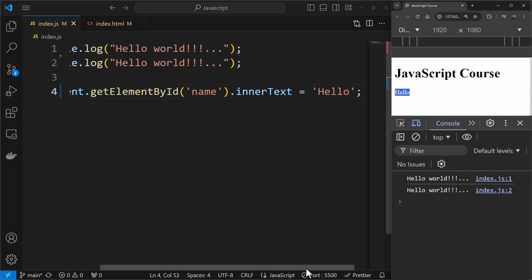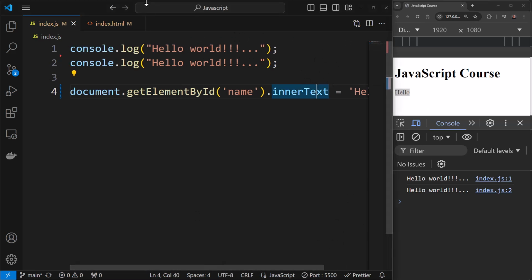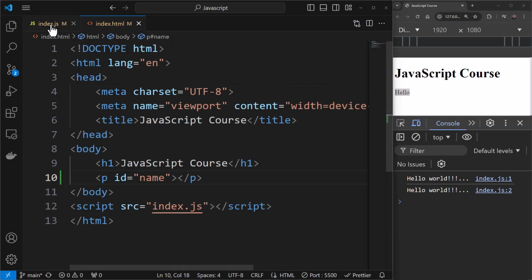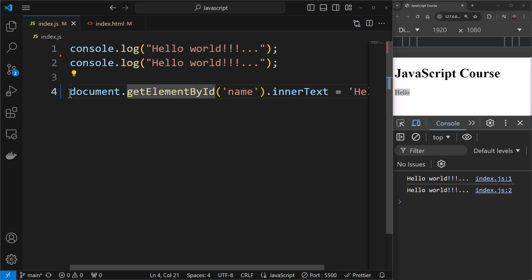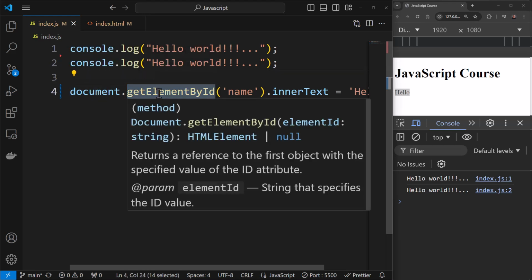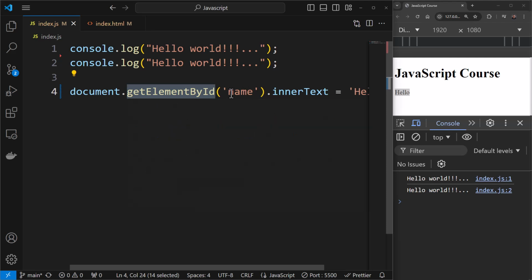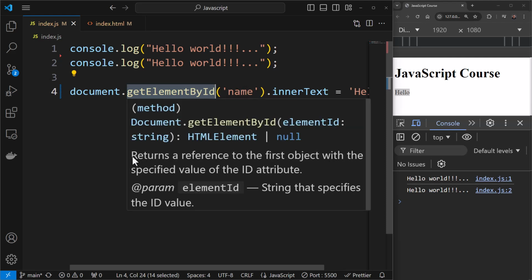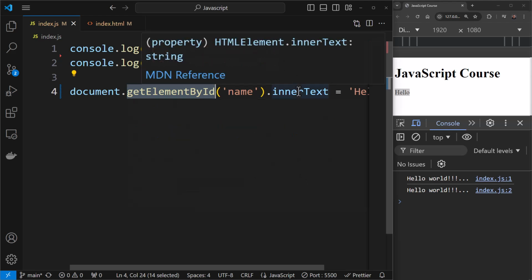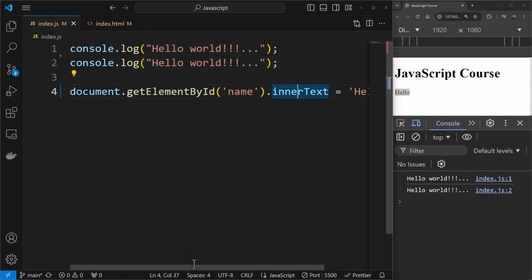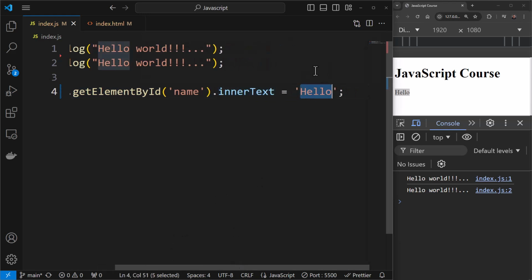So this hello is being added into the HTML document with the help of JavaScript, and this is the line of code that does that. It's pretty straightforward as well. We are saying document, and from the document, get this element by ID, so you have to enter name over here. You can see this getElementById returns a reference to the first object with the specified value of the ID attribute. That is what it does. And then we are saying innerText, so we are modifying the inner text over here, and we are adding hello over there. That is what we are doing.